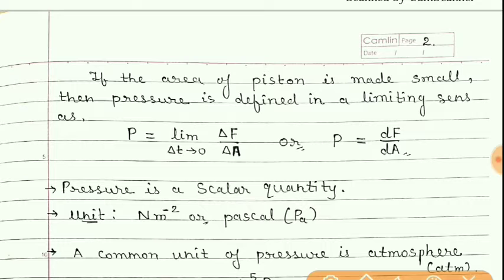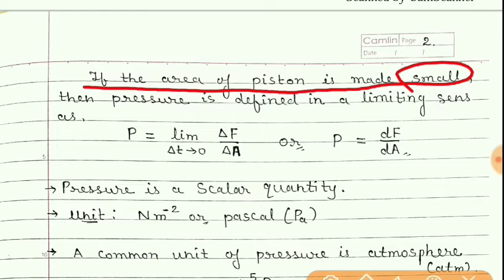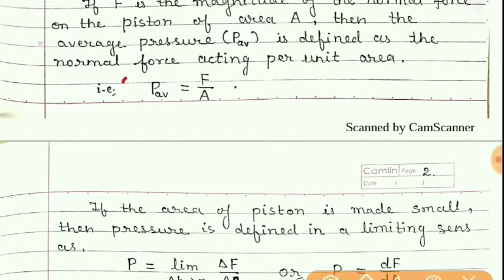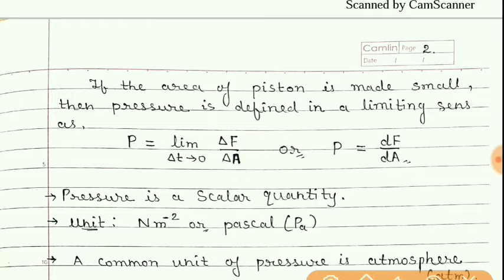Now students, if the area of the piston is made small, then the pressure is defined in a limiting sense as P. Earlier it was average pressure, but if we decrease this cross section area considerably, that is, if it is made very small, then we get this limiting pressure, and that is given by P equals delta F upon delta A, where delta A tends to 0.